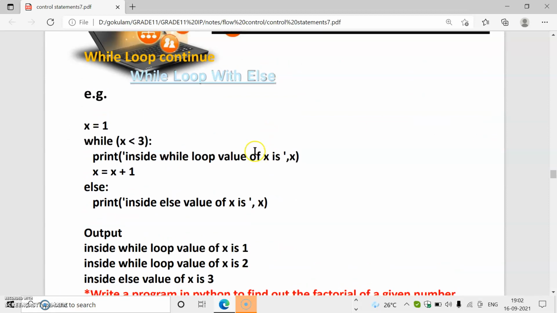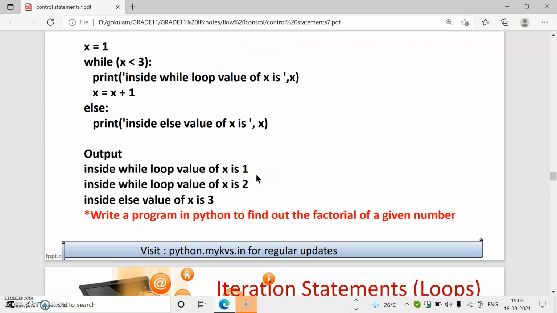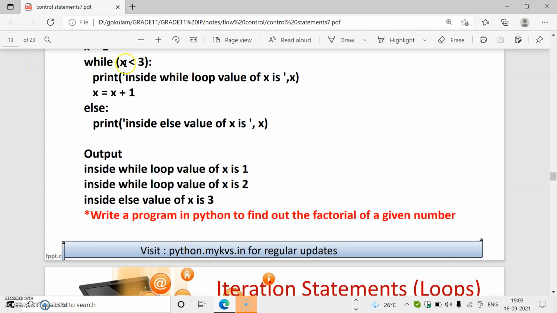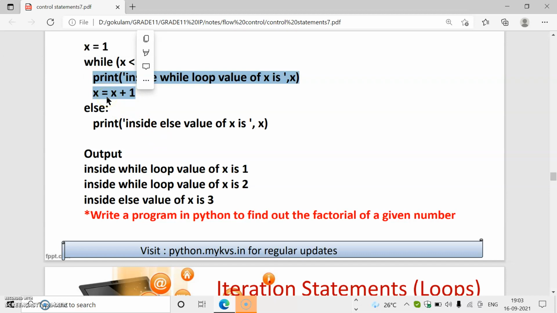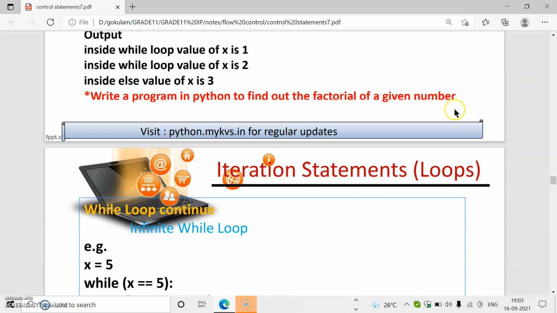Then we can use a while loop with else. That means while there is a condition, this part works. Else, if the condition becomes false, then the value inside else is printed. So this is the while loop. Like if we are using if else, we can use while and else together. If this condition is true, then the block of statements will work. Else, if this condition becomes false, then the body of else will work.